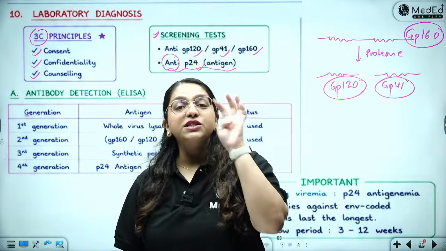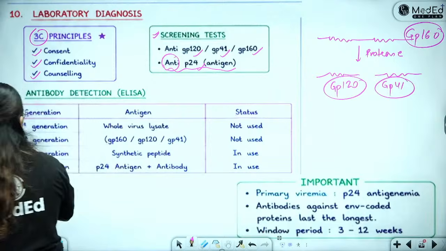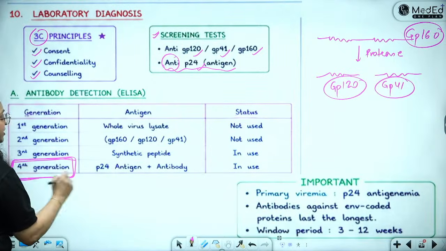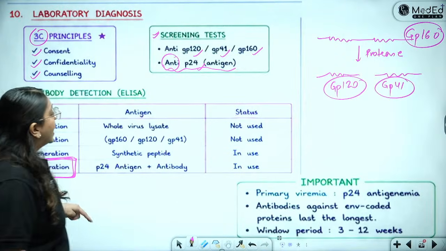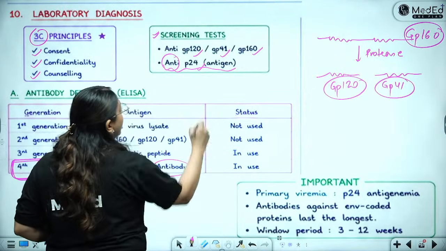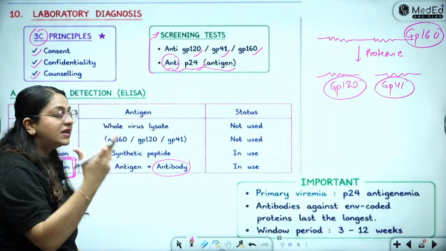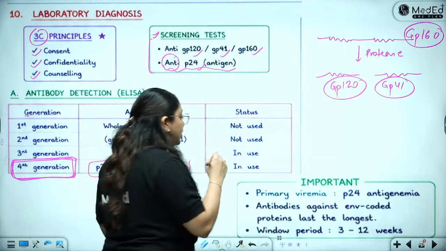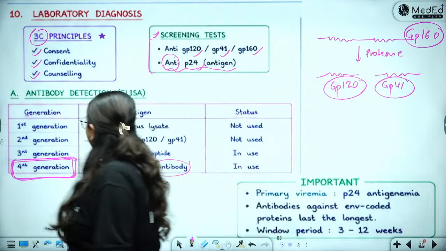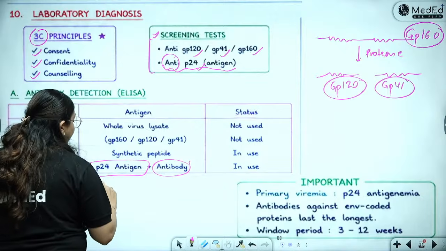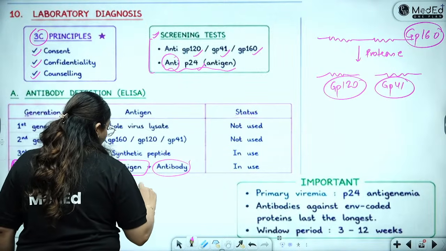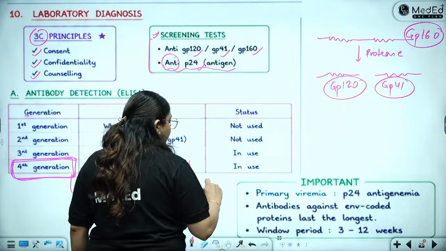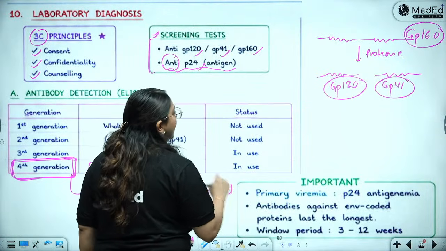Now you have 4 generations of ELISAs. First, second, third and fourth generation. Nowadays, what is preferred is always the 4th generation ELISA. Because in this, along with detecting all these antibodies, we also detect the P24 antigen. This is the one which is in use, and what is the benefit of doing this? That we are able to overcome the window period. Okay, overcome the window period, because even in the window period, the P24 antigen is going to be detected, right?